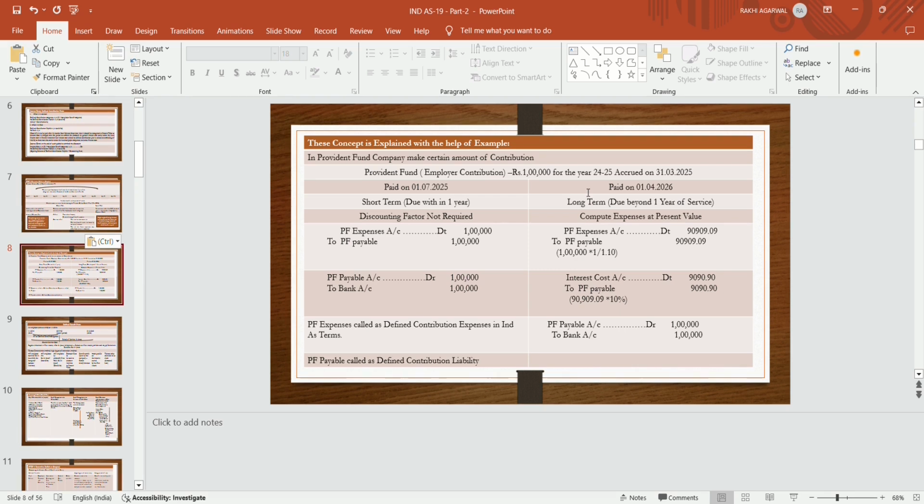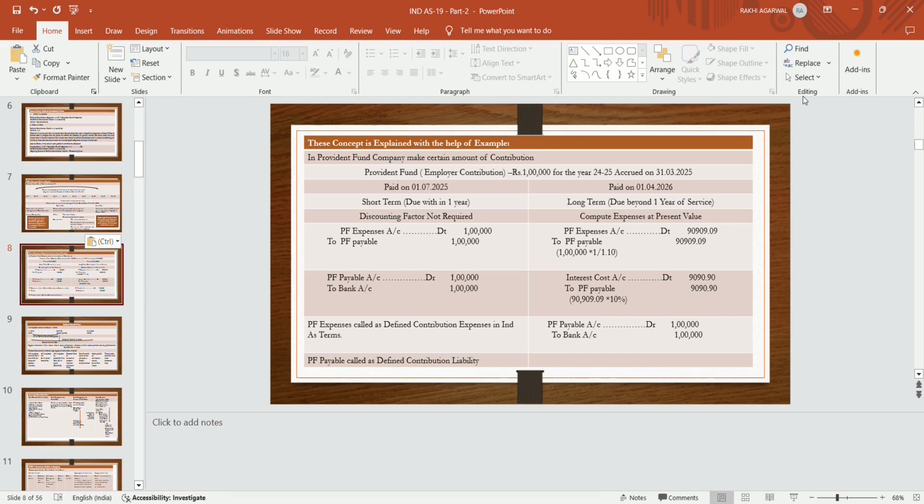If it is accrued and unpaid beyond 12 months, then the discounting factor is required and it is recognized at a present value. Then PF expenses account debit to PF payable. Discount the 1 lakh: 1 divided by 1.10, because it is payable after 1 year, that is on 1st April 2026, for 1 year. So your expense will come to 90,909, and in this you have to recognize interest cost to unwind that liability.